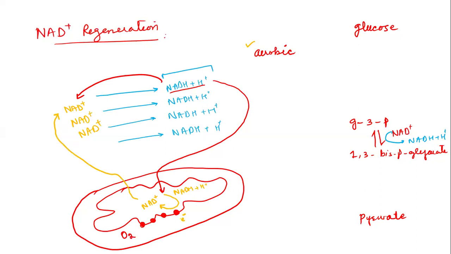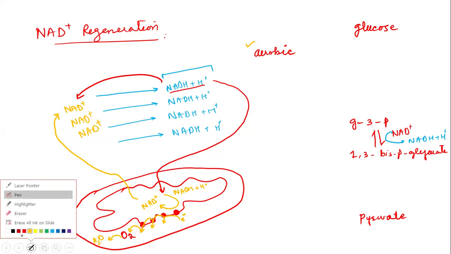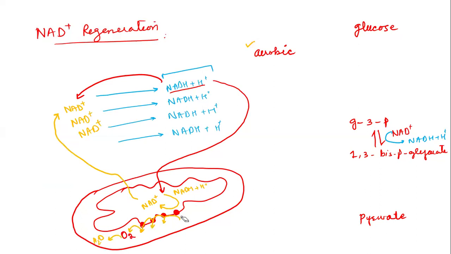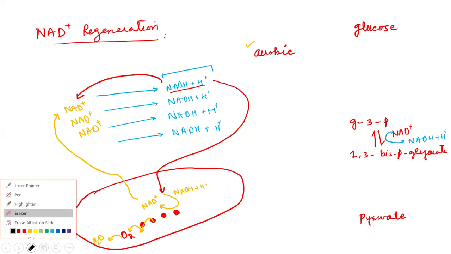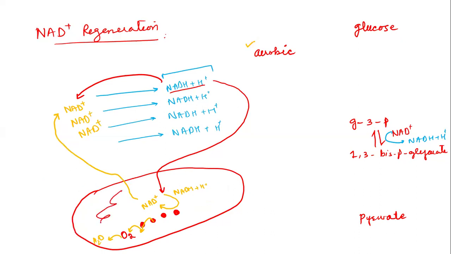So complex 1 of the electron transport chain will transfer its electrons to complex 2, which will transfer them to complex 3, and these carriers will finally transfer the electrons to molecular oxygen, which will then be reduced to water. So by this means, the NAD plus is reoxidized or regenerated. But there is an important question. If the conditions are anaerobic, and if oxygen is not available, then what will happen?